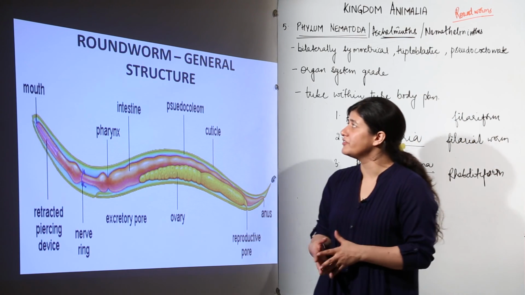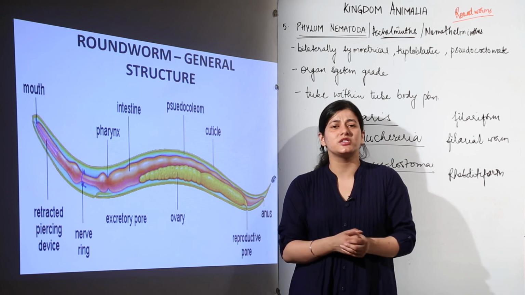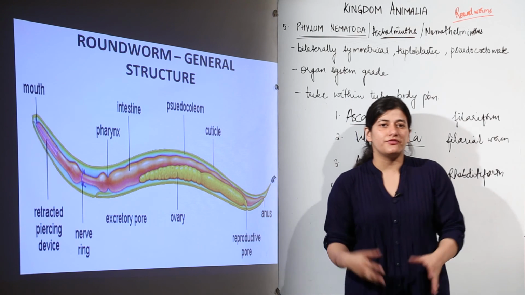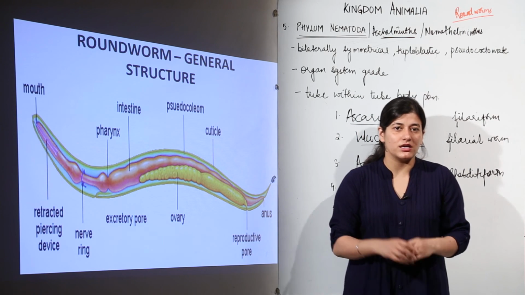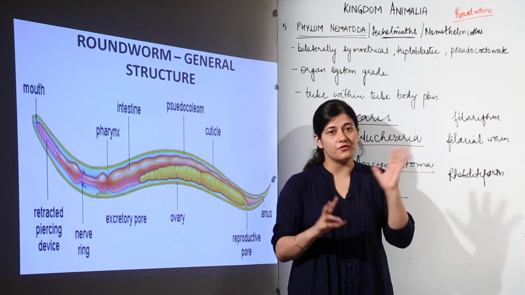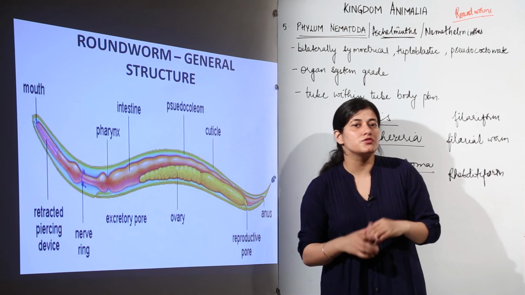I guess this is enough for understanding the roundworms, and you can now very easily distinguish them from the platyhelminths, why they have a different phylum. Next, the next phylum that we study is also having the typical example of a worm, but it is going to be different from these 2 helminths. That is why the phylum that we study next would not be helminths.